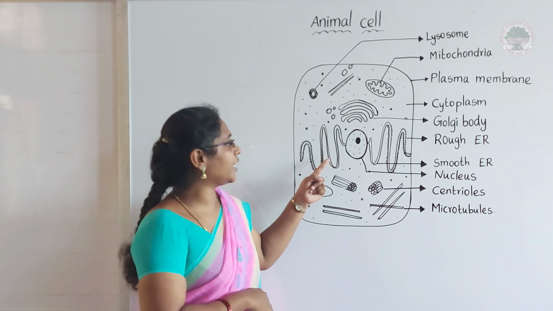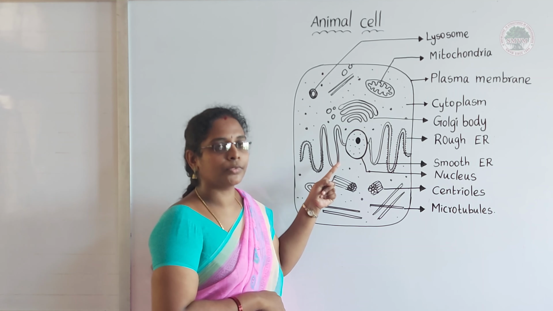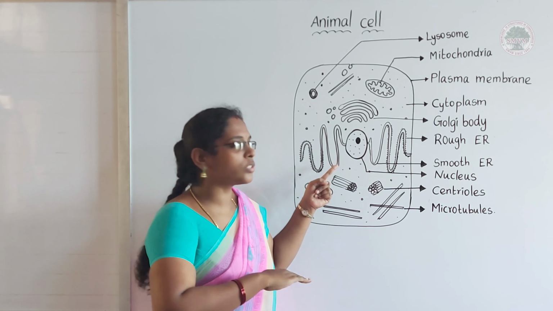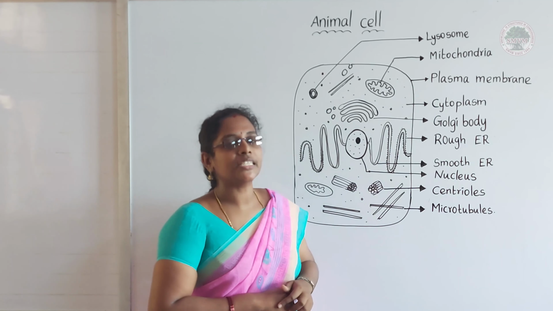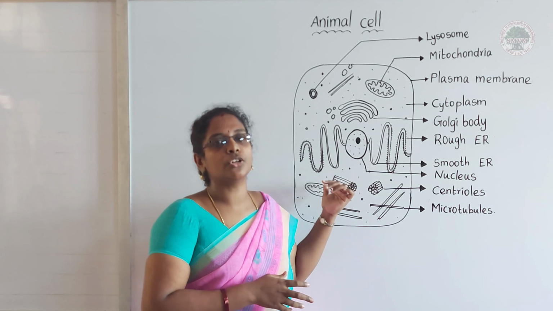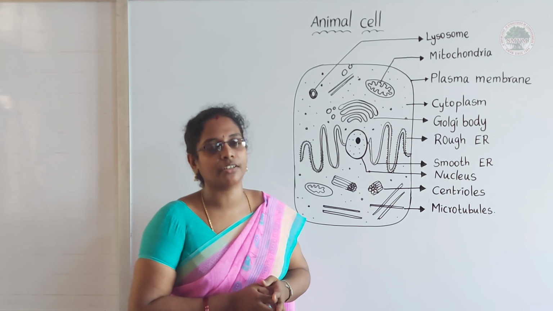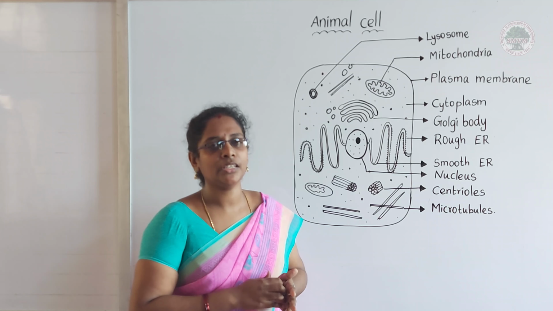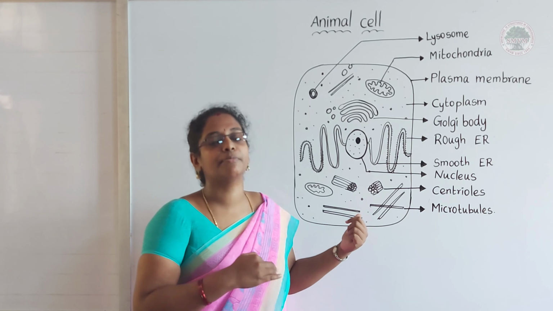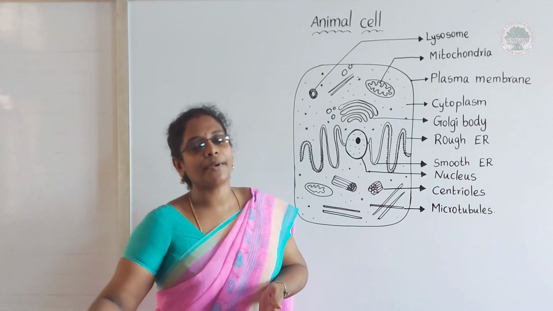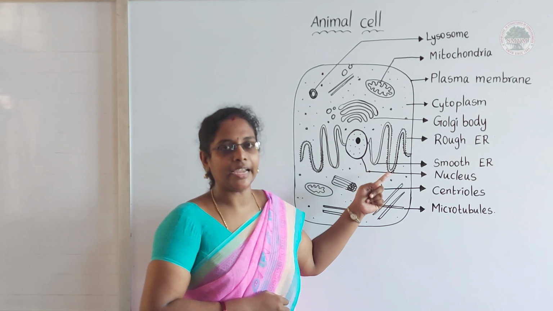But in smooth ER, you cannot find any ribosome there. So it gives a smooth substrate. Okay. So what is the function of this rough ER and this smooth ER? So it helps in the transportation inside the cell. The protein which is being synthesized inside the cell is transported from one part of the cell to another part only through this ER.